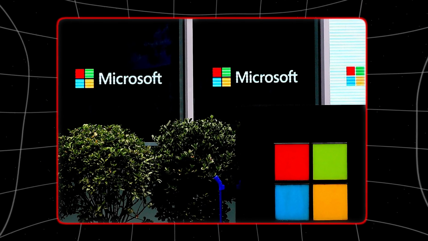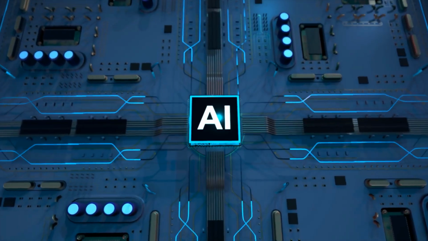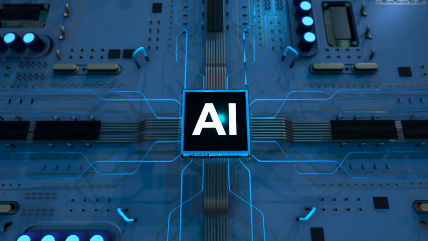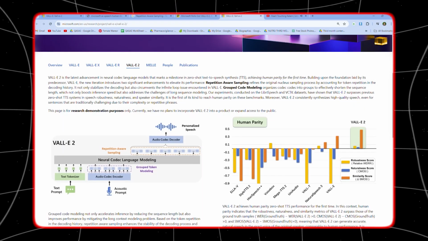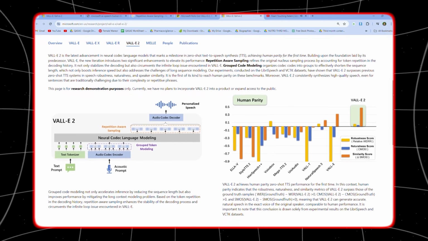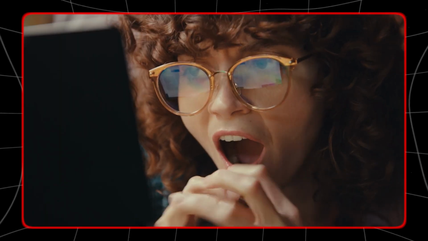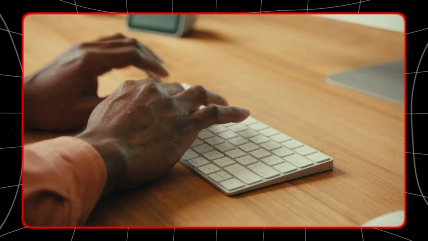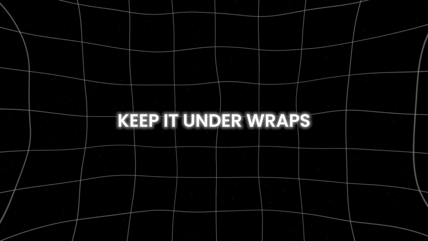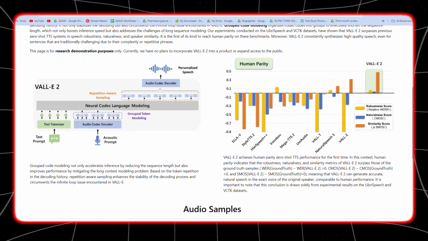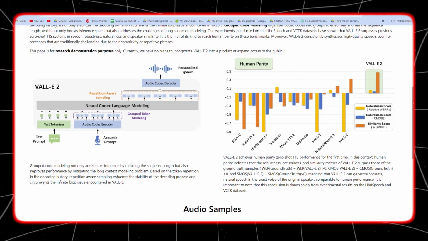Microsoft has been cooking up some seriously impressive and potentially unsettling AI tech. Their latest project, codenamed VALL-E 2, is a text-to-speech program so realistic it's spooking even Microsoft. While whispers of this groundbreaking tool have been circulating, Microsoft has chosen to keep it under wraps. But what exactly makes VALL-E 2 so scary, and why is it being shelved for now?